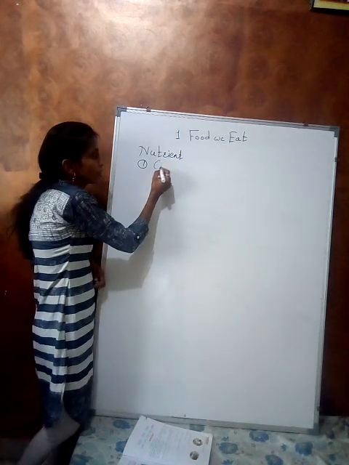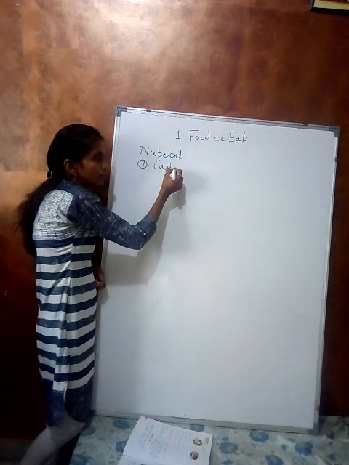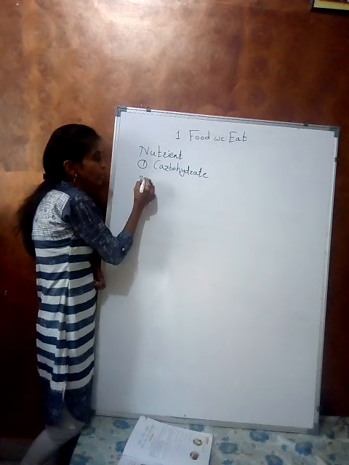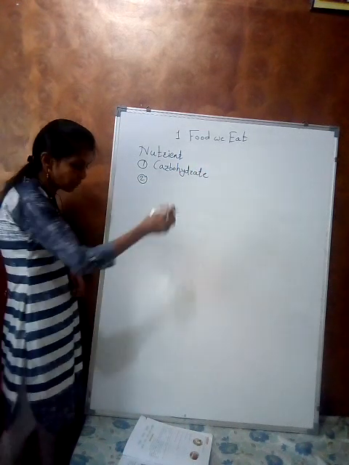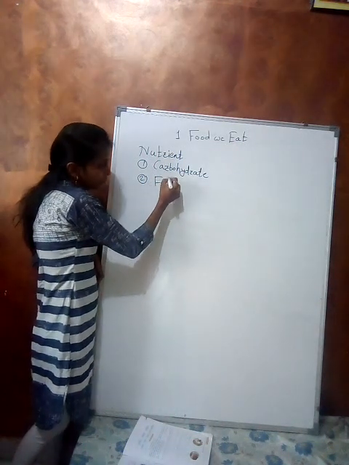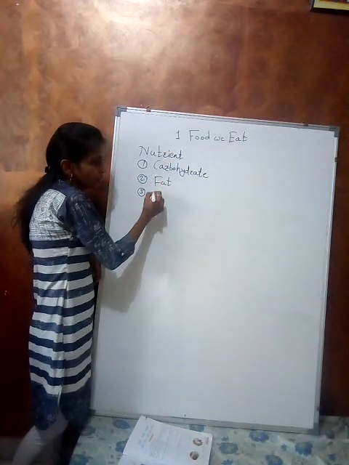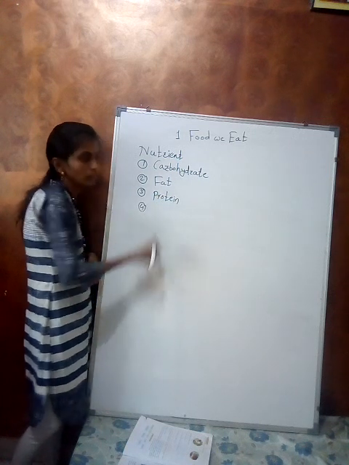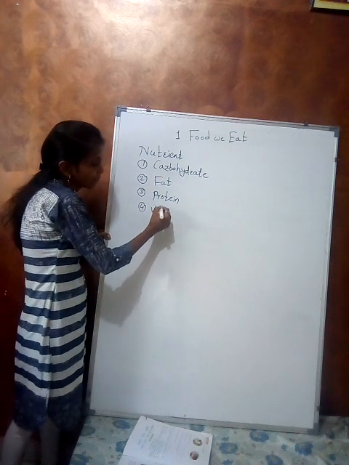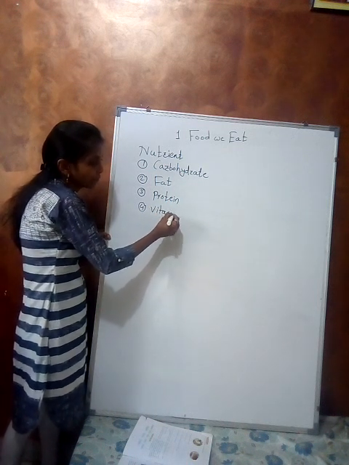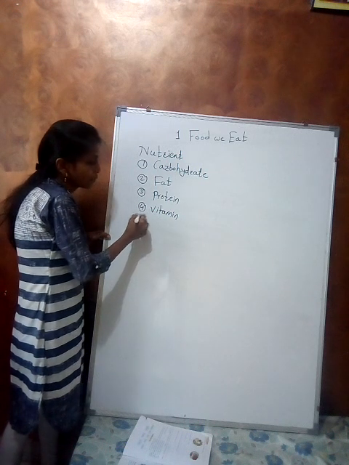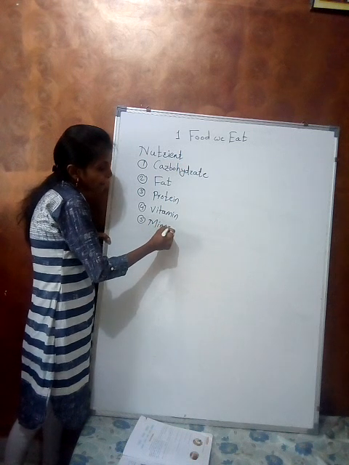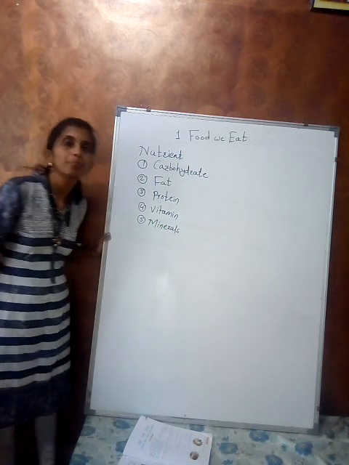Which? First, carbohydrate, second, fat, third, protein, fourth, vitamins, and fifth one, minerals.